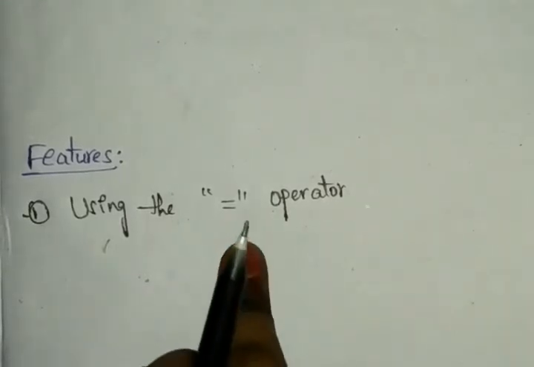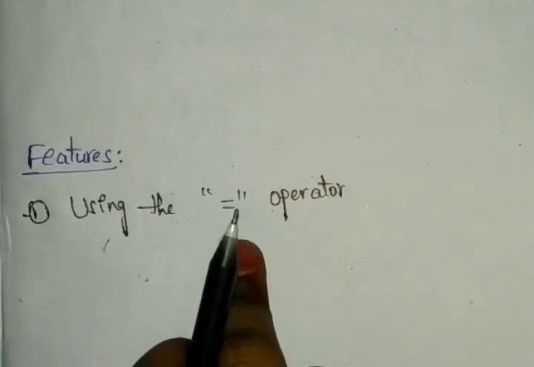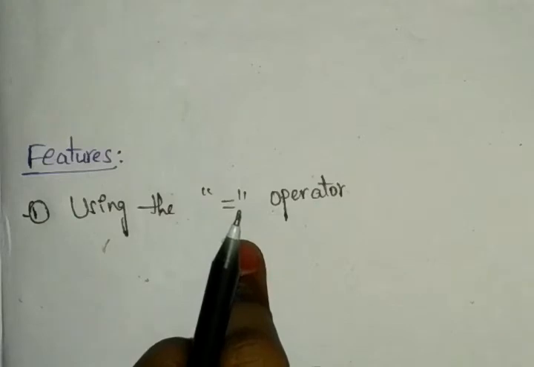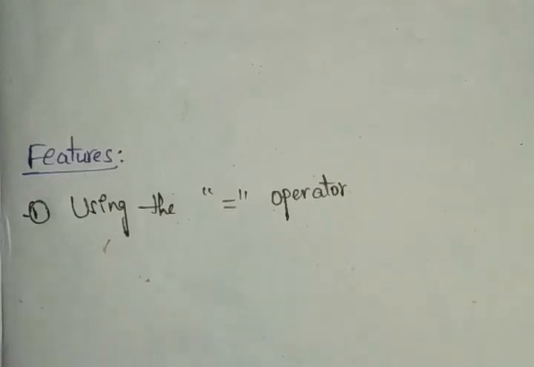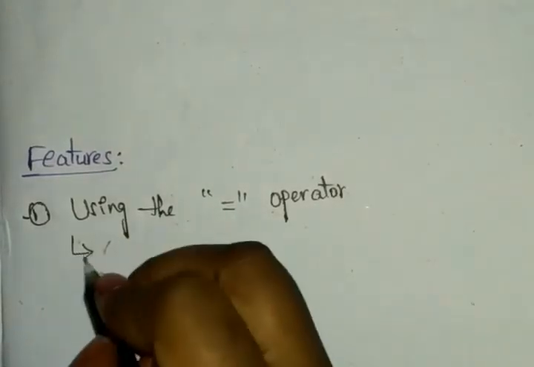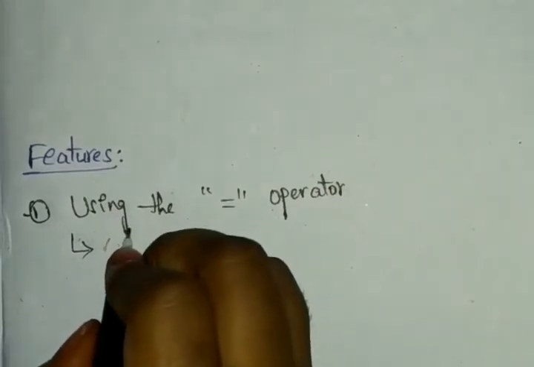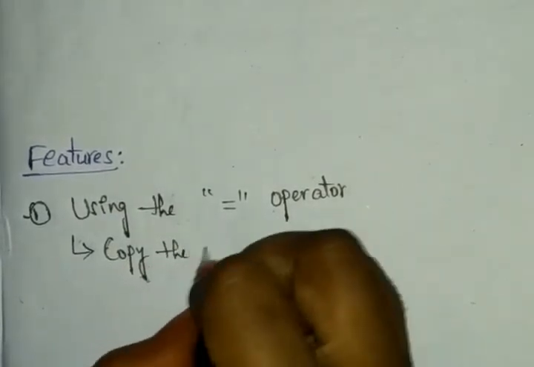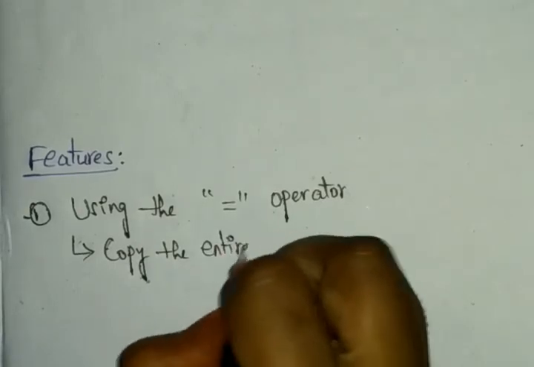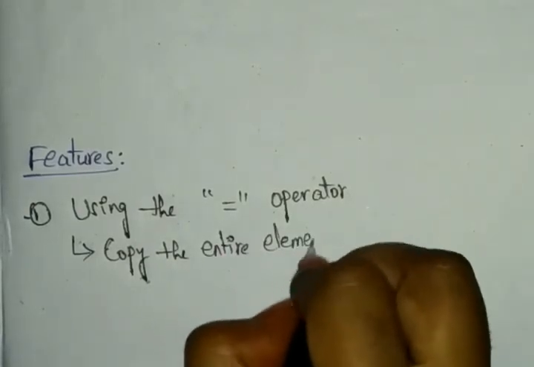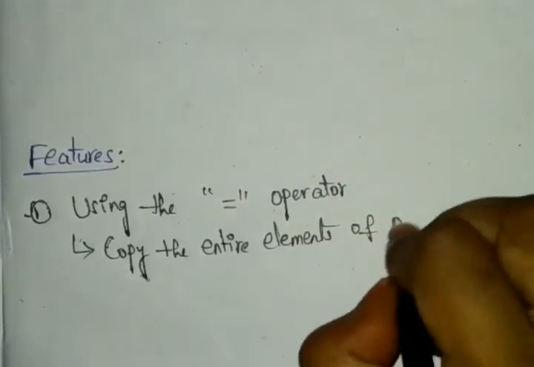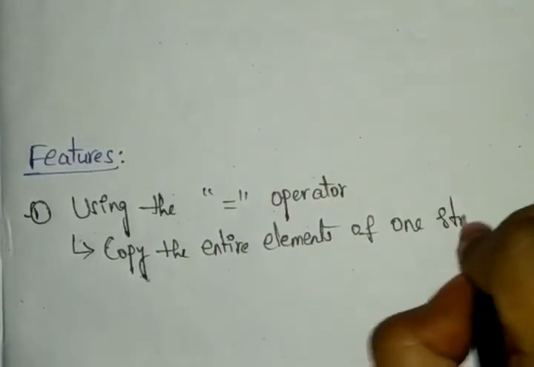And if we need to copy the entire elements of one structure to another, at that time the equal to operator will be used. So when we are using this one, we copy the entire elements of one structure to another structure.